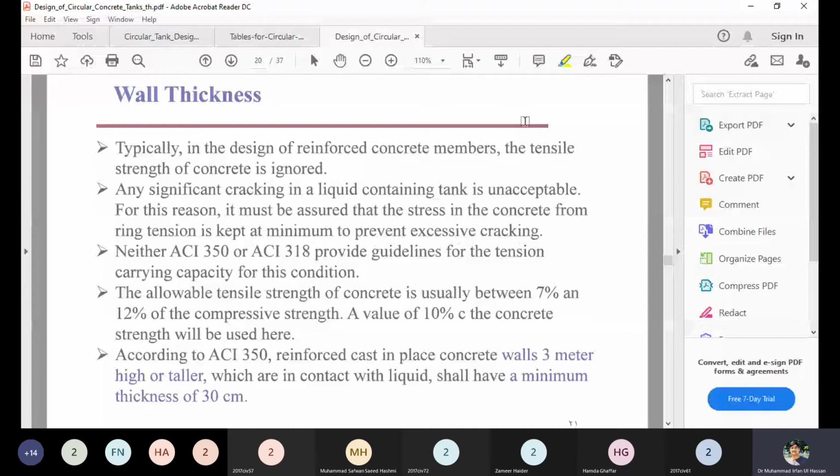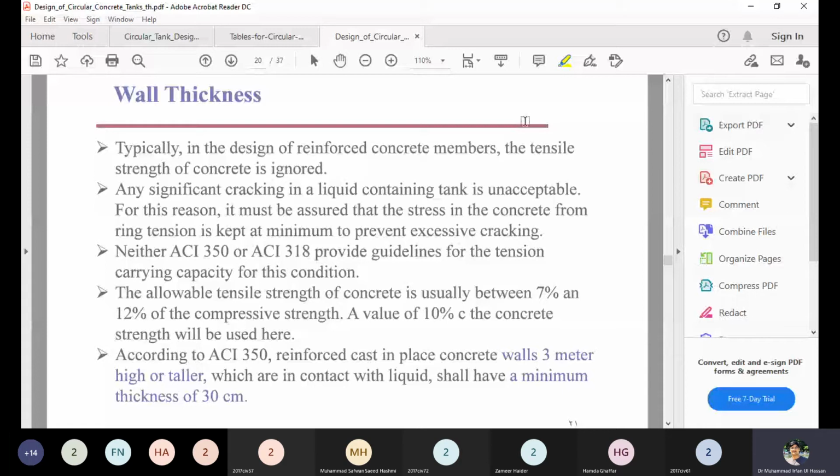So hoop tension is along the circumference. It means that it is developing a tensile force not only in the steel which will be provided along the circumference, but in addition the concrete will also be under the effect of tension. And this tension is basically not the flexural kind of tension. This tension is axial tension.